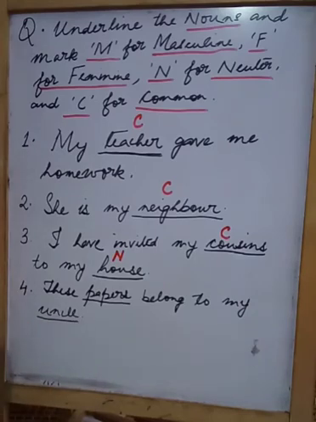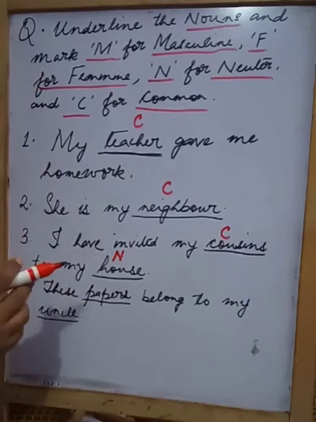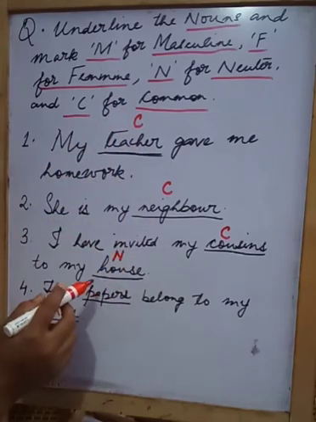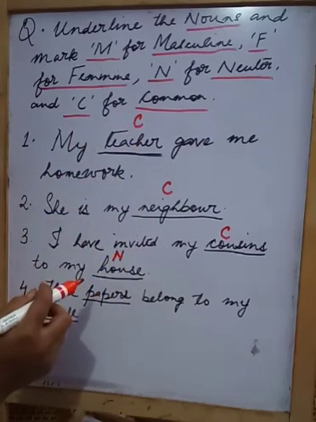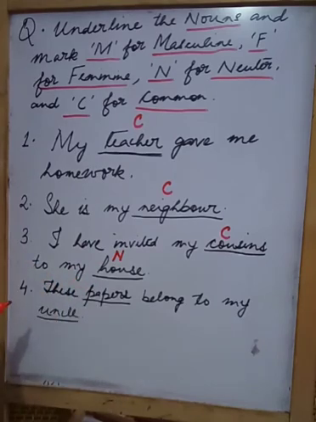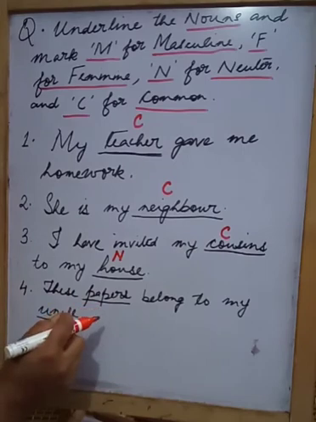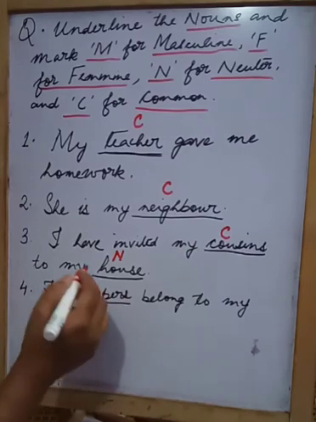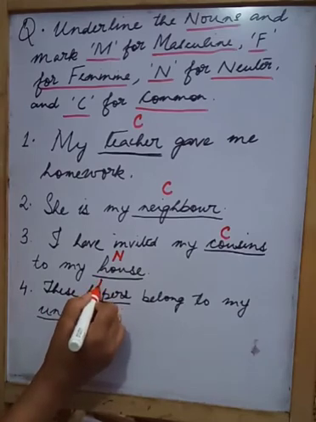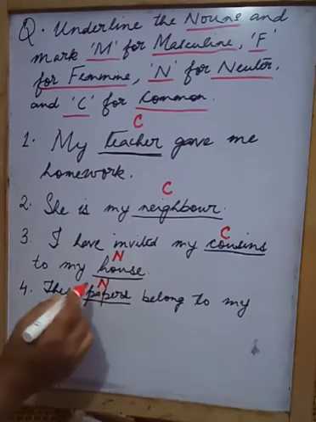Now we have to determine which gender they belong to. Paper is what? Is it masculine? No. Is it feminine? No. Is it common or is it neuter? We cannot say paper is a common gender. Why? Because paper is a non-living thing, isn't it? So what gender will paper come under? It will come under the category of neuter gender. So we will mark N.